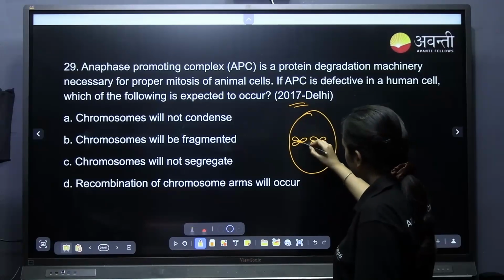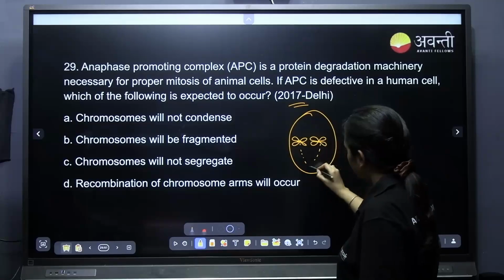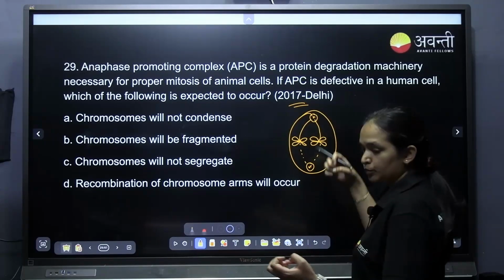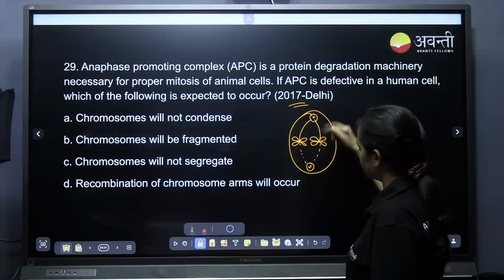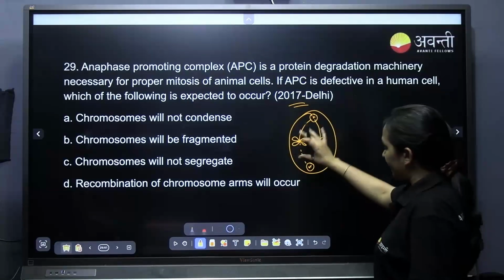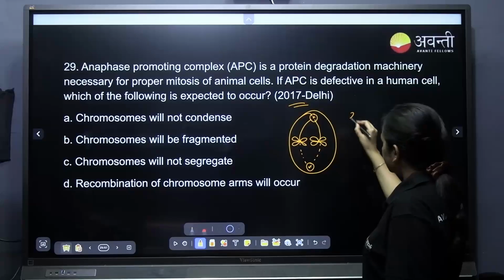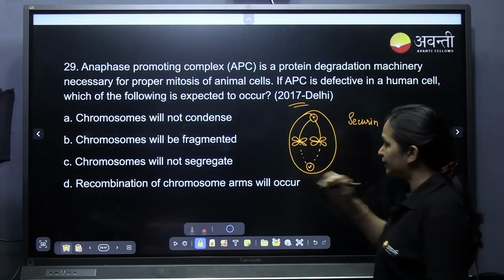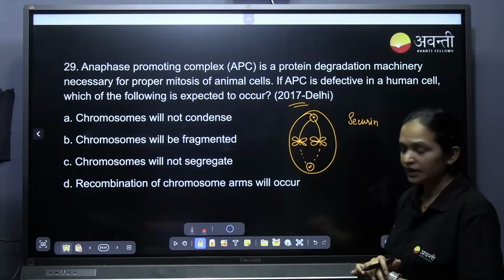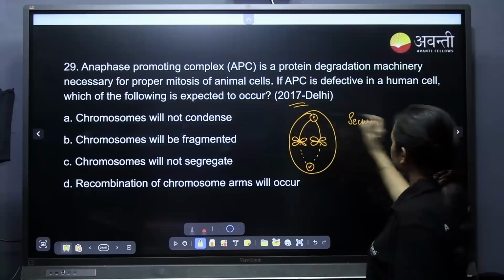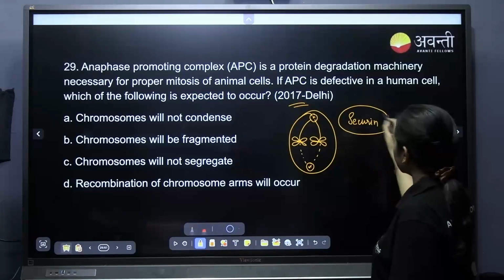In the anaphase, the chromosomes will be pulled apart from the plate. Before that, till the metaphase, there will be something called securin, the protein which will be inhibiting that segregation.